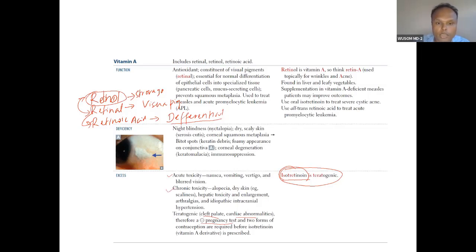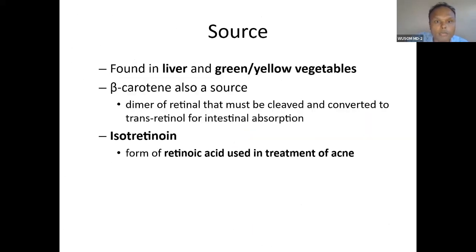So chronic toxicity. I told you acute toxicity is because of a sudden increase in intracranial pressure, which will cause nausea, vomiting, vertigo, blurred vision, slurred speech. This type of presentation you will see in acute. And chronic presentation happens slowly. First it appears in skin, then ultimately liver, and then involvement of brain. You can see liver, joint and then involvement of brain with intracranial pressure. So we have seen this.